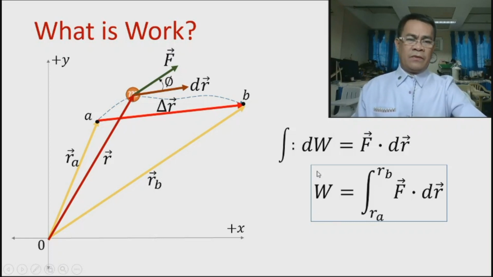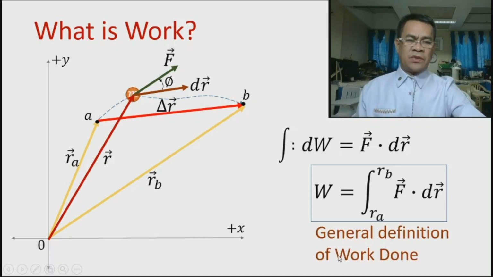So therefore, we can say that work is done on the body because of the applied force, and that force was able to move the body because we have the position.